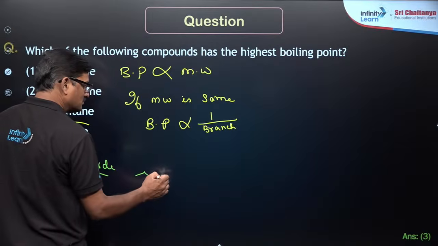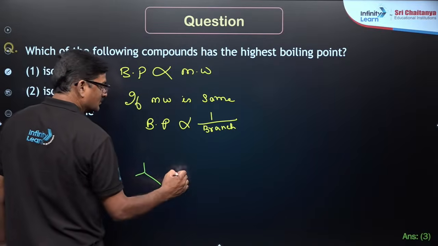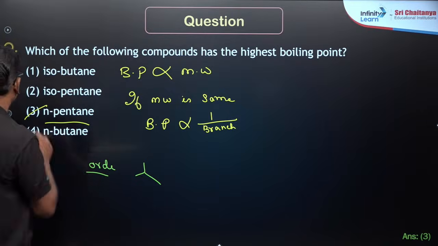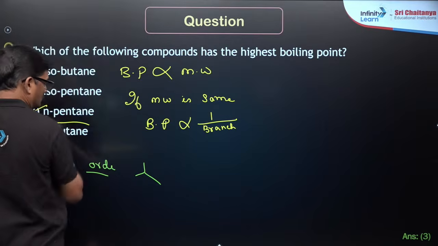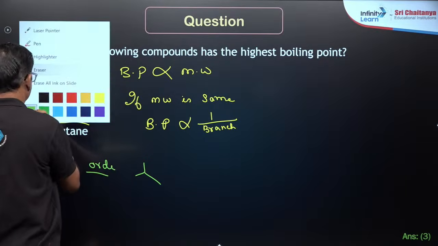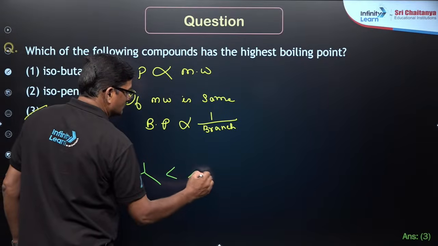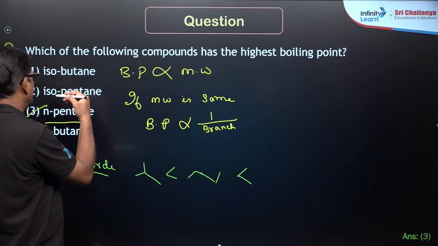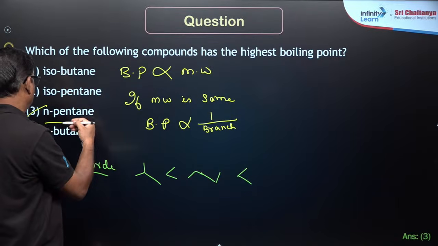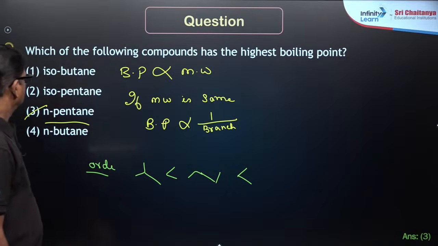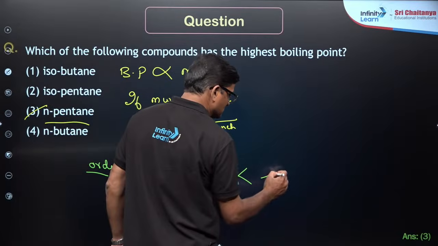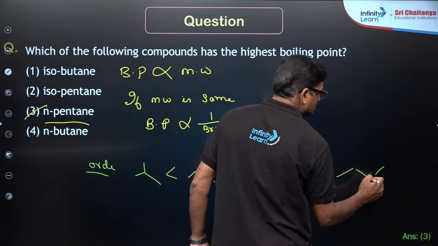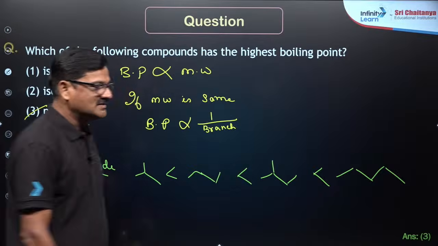Isobutane, n-butane, and isopentane and n-pentane. This is n-pentane. That is the order.